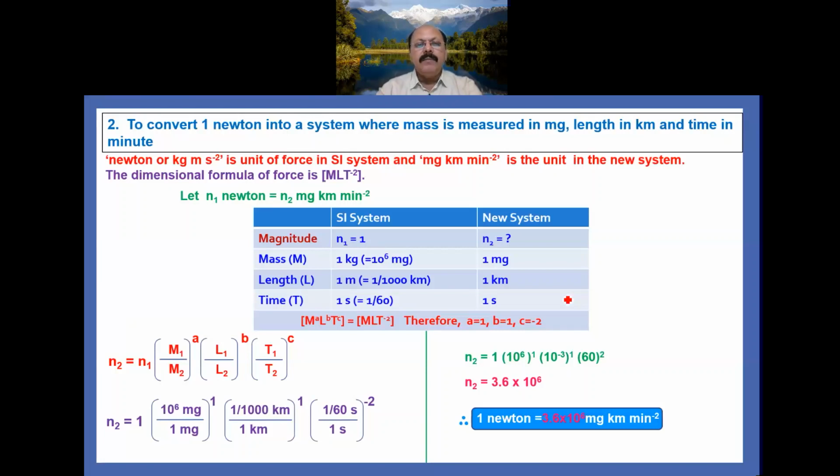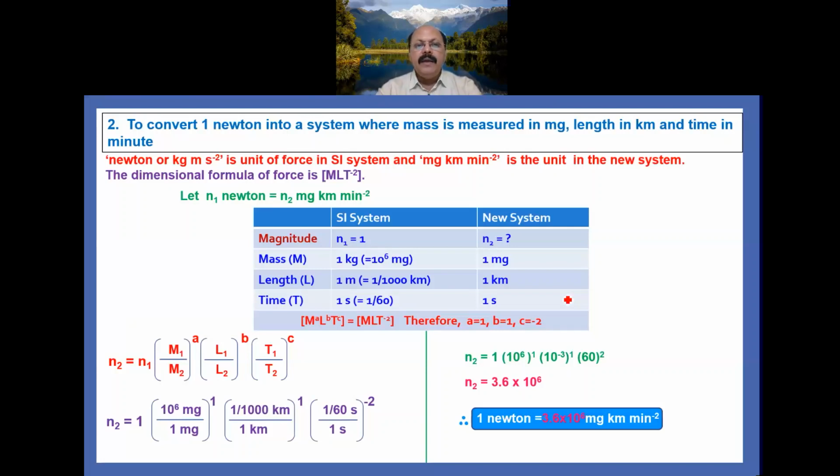That is, the mass 1 kg equal to 10 to the power 6 milligram. 1 meter is 10 to the power minus 3 kilometer. 1 second is 1 upon 60 minute. Apply the formula n2 equal to n1, M1 upon M2 raised to the power A, L1 upon L2 raised to the power B, T1 upon T2 raised to the power C. Substitute the values. That is n2 equal to 1. In place of M1, write 10 to the power 6 milligram, that is, 1 kg we have to write in milligram, divided by 1 milligram raised to the power 1, because A equal to 1.